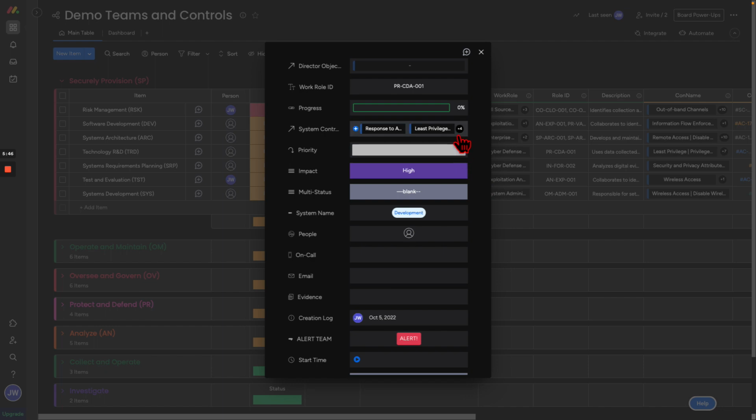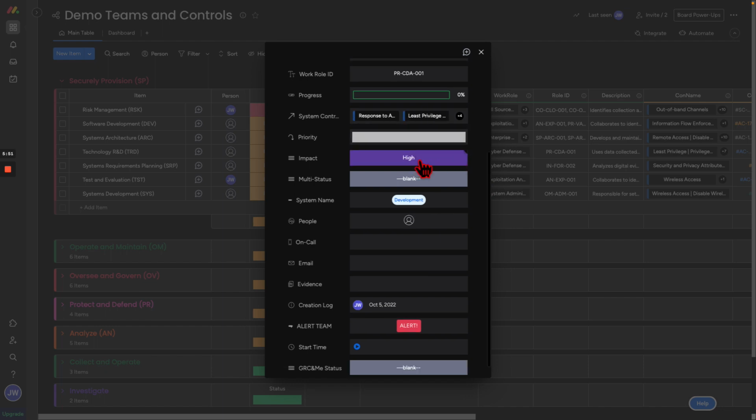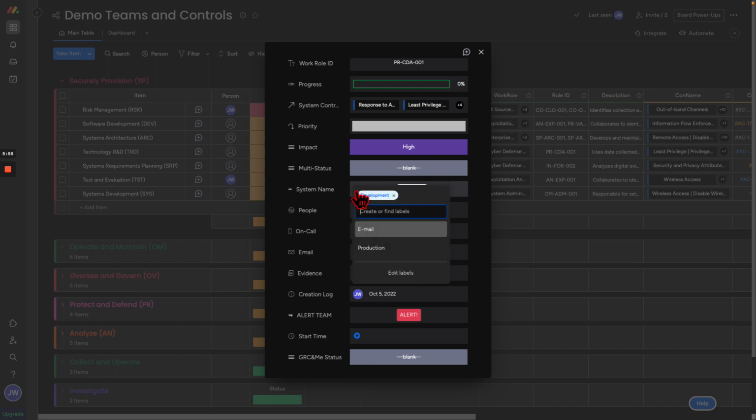So then we're going to get out of this board, and then we're going to set our priority, right? We're going to define the impact. Don't worry about multi-status right now. What systems are they working on? Development, email, production, right? Maybe we have a test lab that they're going to be working on. Great. They're responsible for that test lab. And we can start to share who's on the team, who's on call, what's the email, is there a distro?